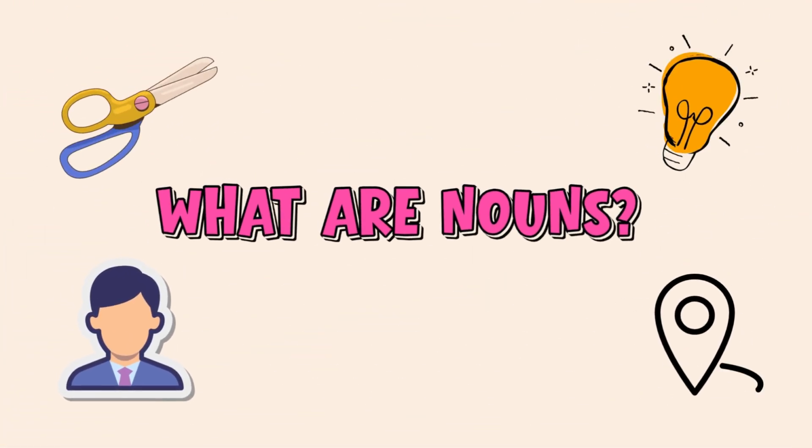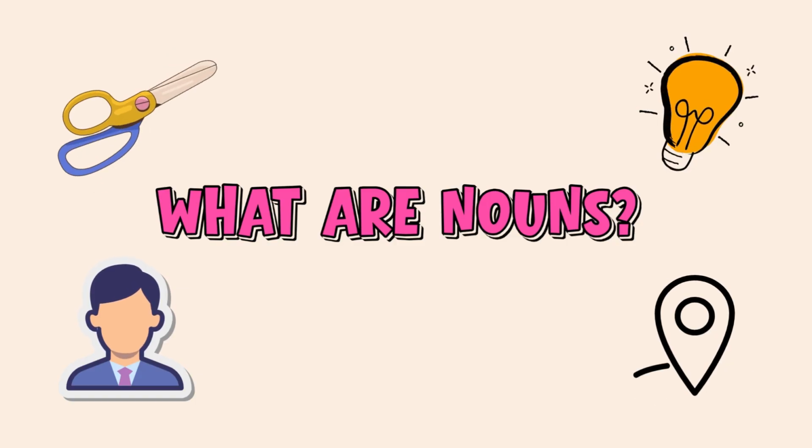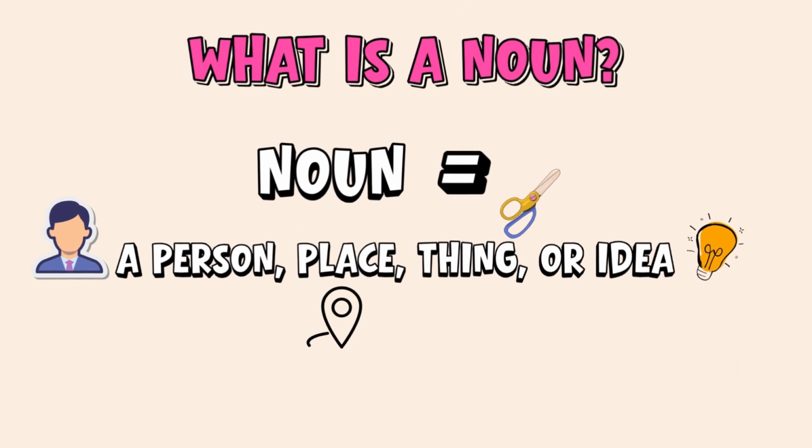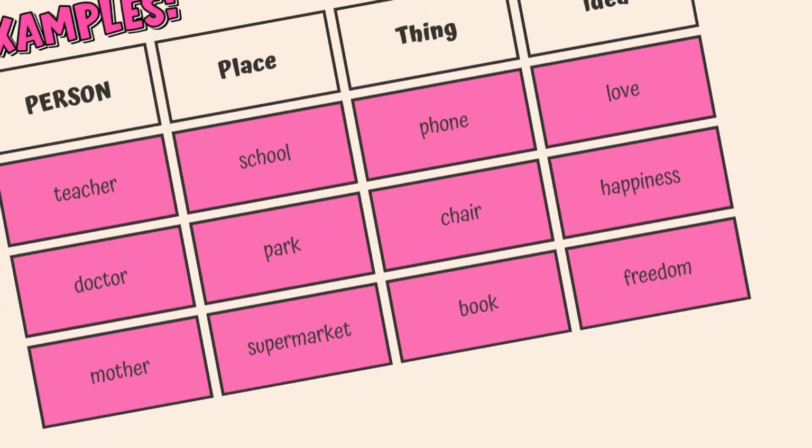What are nouns? Do you know the four types of nouns and how to use them correctly? Let's learn in just a few minutes with examples, a quiz, and a free worksheet. A noun is a person, a place, a thing, or an idea. Everything around you, and even thoughts or feelings, can be nouns.